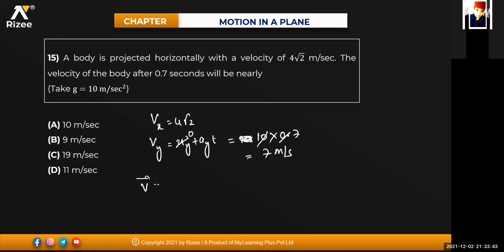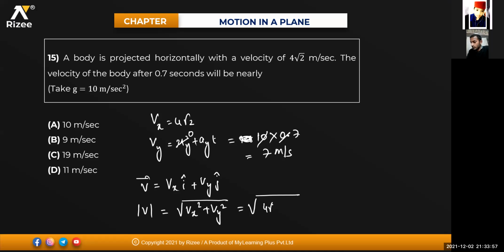So this will be 7 meter per second. So V bar will be equal to Vx into i cap plus Vy into j cap. If I'm talking about its magnitude, magnitude will be equal to under root of Vx square plus Vy square. That means it is under root of 4 into root 2 whole square plus Vy value 7 whole square. So that will be equal to how much, beta?